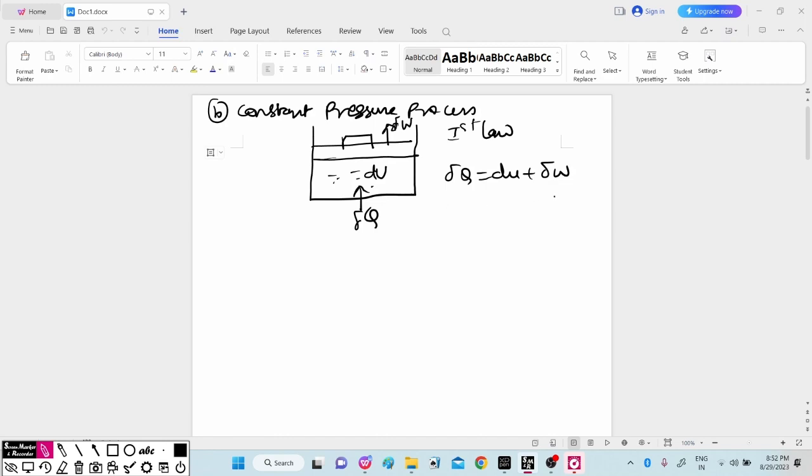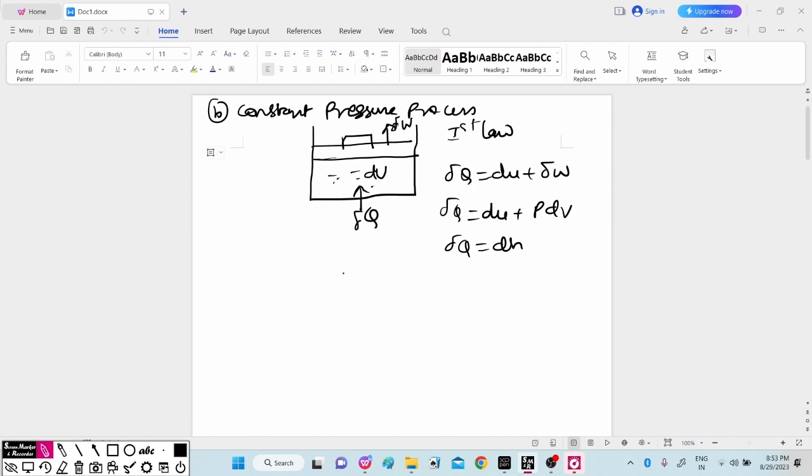Now we know that work will be there, so del Q is equal to dU plus work, and for the closed system work will be PdV. Considering this, dU plus PdV, you will get del Q equal to dH, that is d of U plus PV. U plus PV is equal to H, so we can write dU plus PdV is equal to dH.